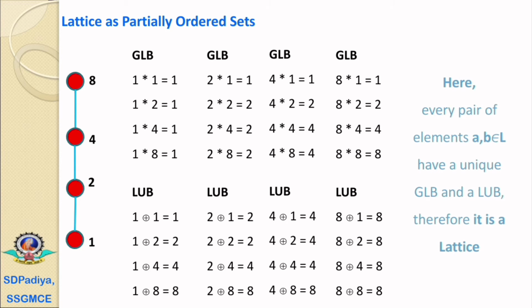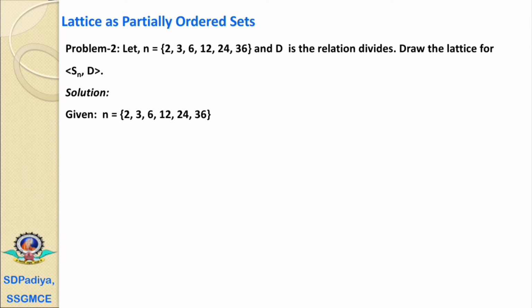Now again here we can conclude that every pair of elements (a, b) belonging to the set L has a unique greatest lower bound and a least upper bound, therefore it is a lattice. Similarly, we can solve the second problem statement. Let n be a set of 2, 3, 6, 12, 24 and 36 and D is the relation divides. Then draw the lattice for the partially ordered set (n, D).